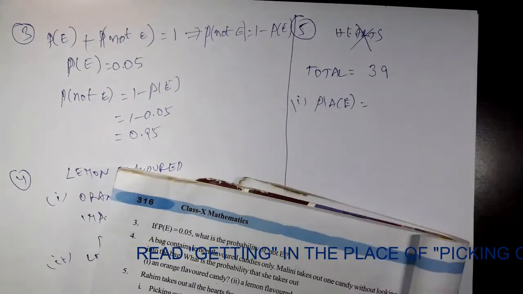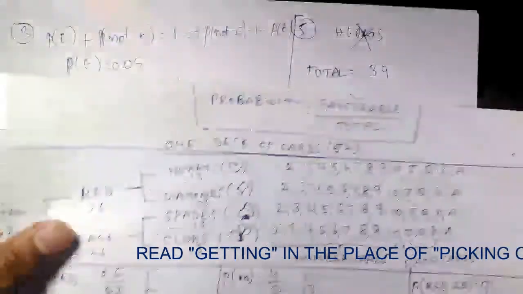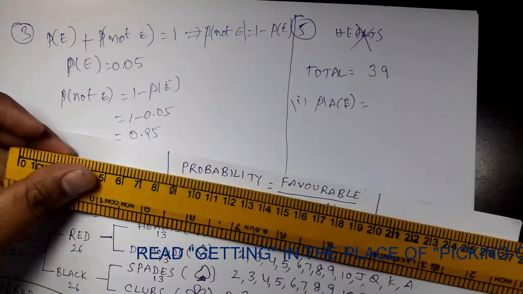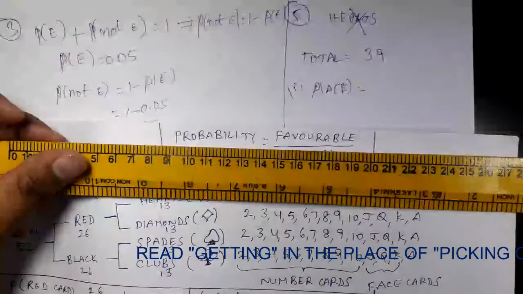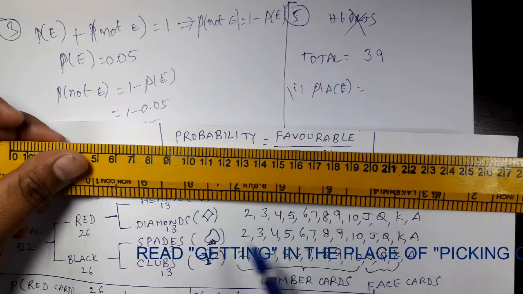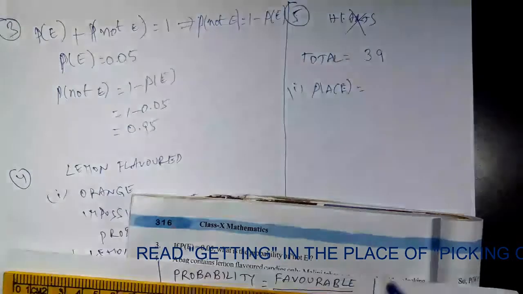Out of 39, you tell me how many are remaining? Remaining means of course these 3 suits, right? How many aces are there? This is one ace, another ace, another ace: diamond ace, spade ace, club ace. 3 are favorable. So 3 out of 39. You tell me what is the probability?